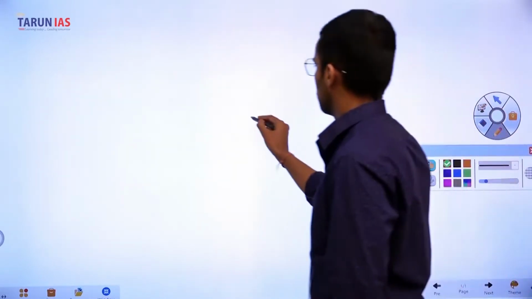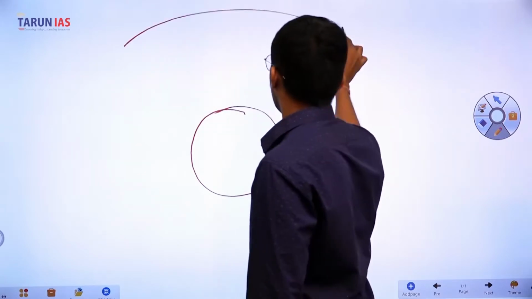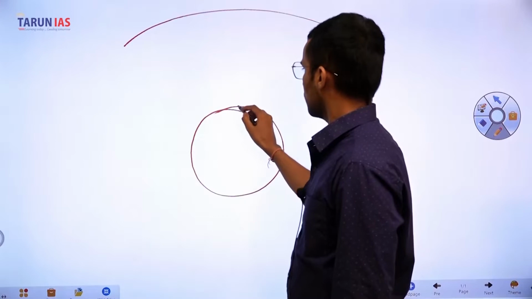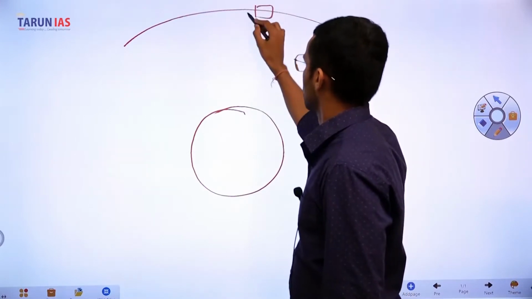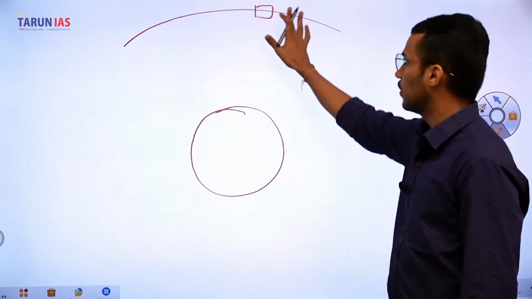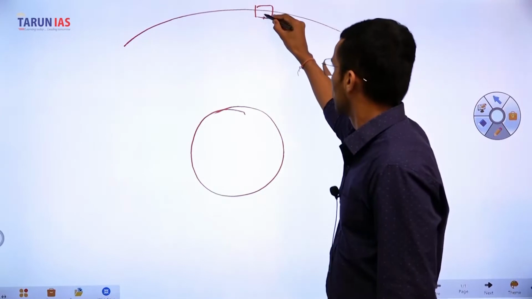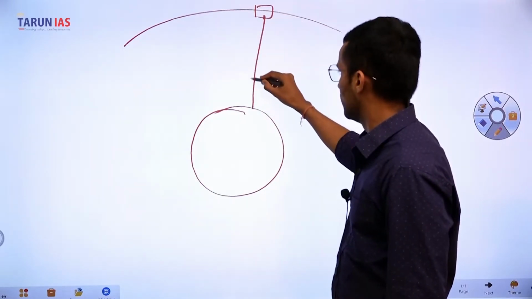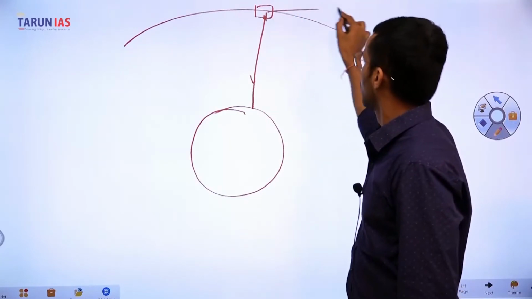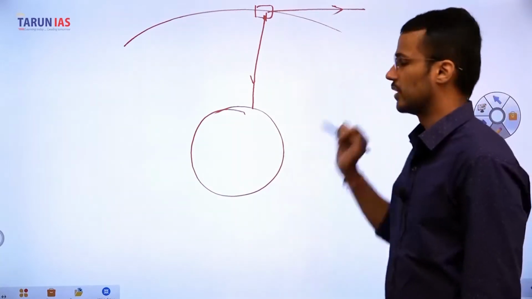Suppose this is the Earth and in this orbit we have launched a satellite. So there are two forces acting on this satellite in orbit. First is the gravitational pull of the Earth, and second is the forward motion of the satellite in the orbit.